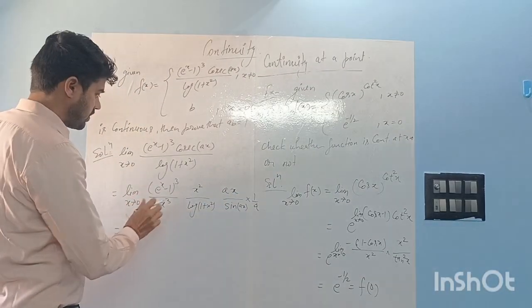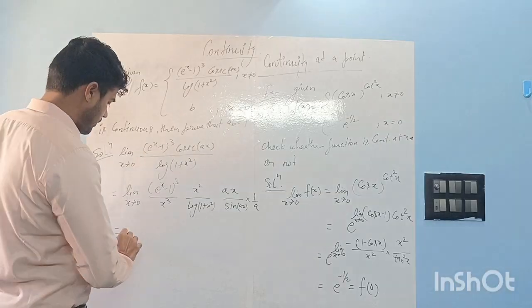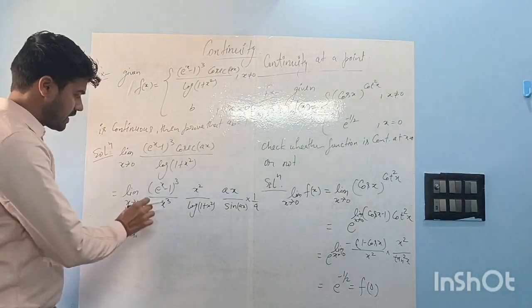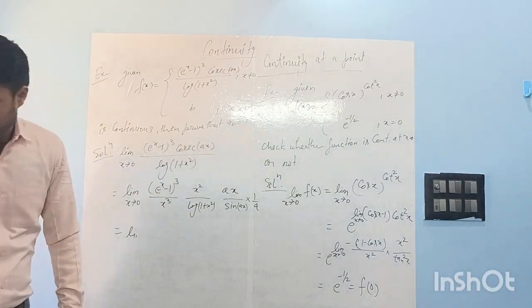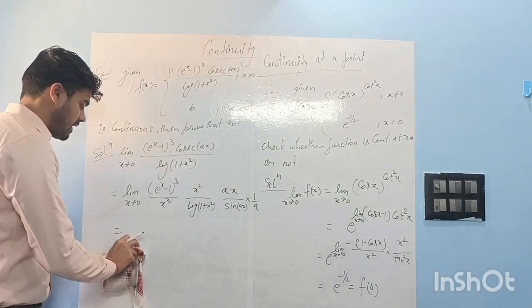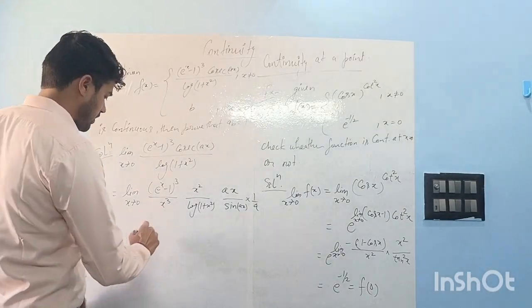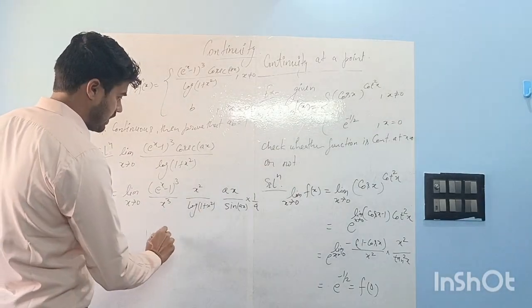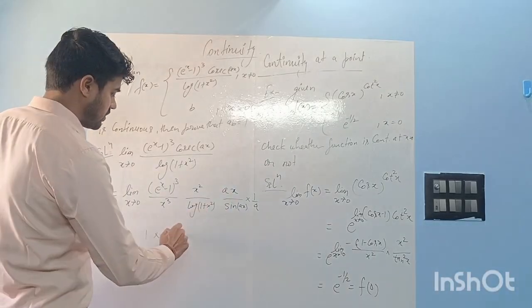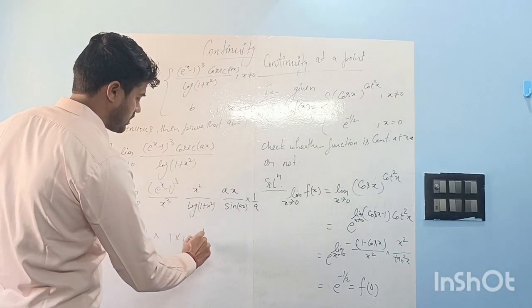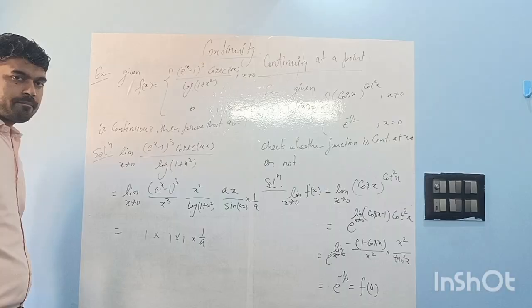So this is your standard form. Limit x tends to 0. The value of (e to the power x minus 1) by x will be 1, and this value is also 1. The value of this is also 1. So our answer is 1 by a, right?